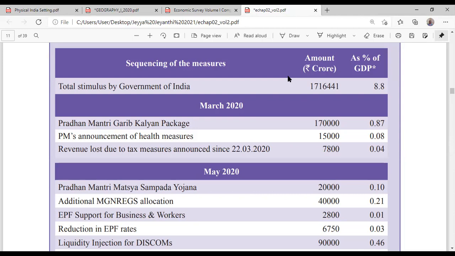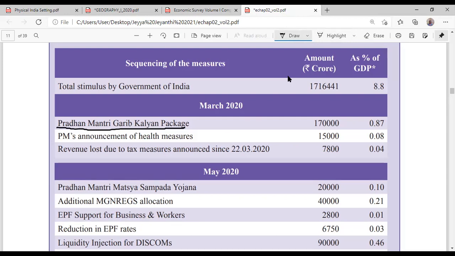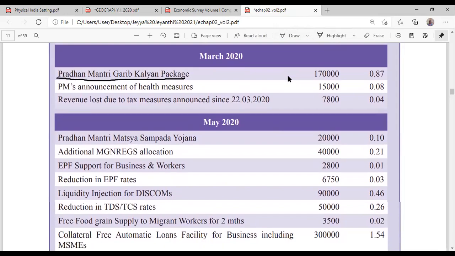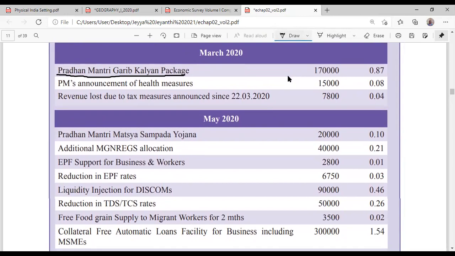Okay, now write down the schemes which the government announced during this period. Okay, it was already existing only. Pradhan Mantri Garib Kalyan Yojana. This is a direct benefit transfer. These are already existing only. Pradhan Mantri Matsya Sampada Yojana. This scheme we'll discuss later.